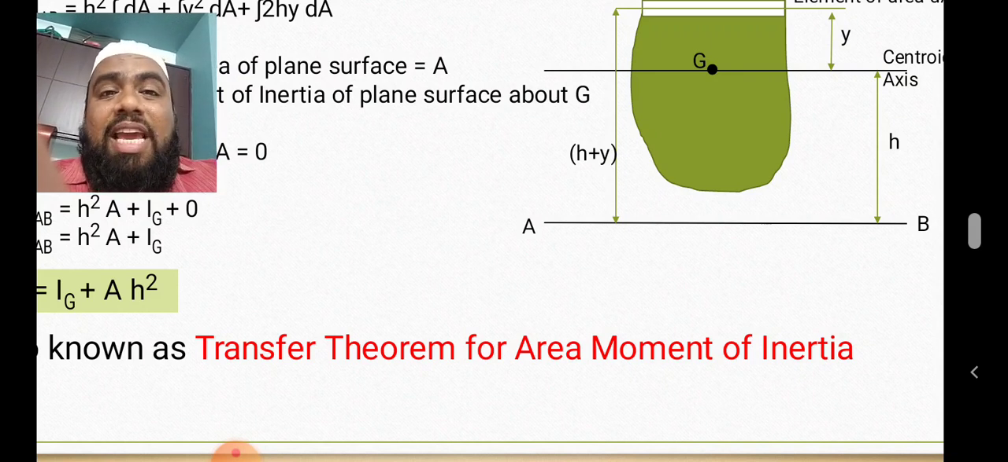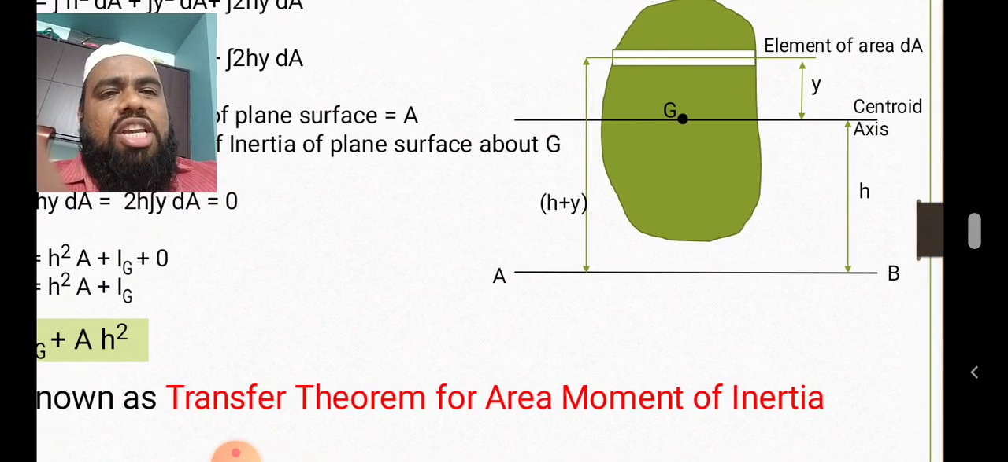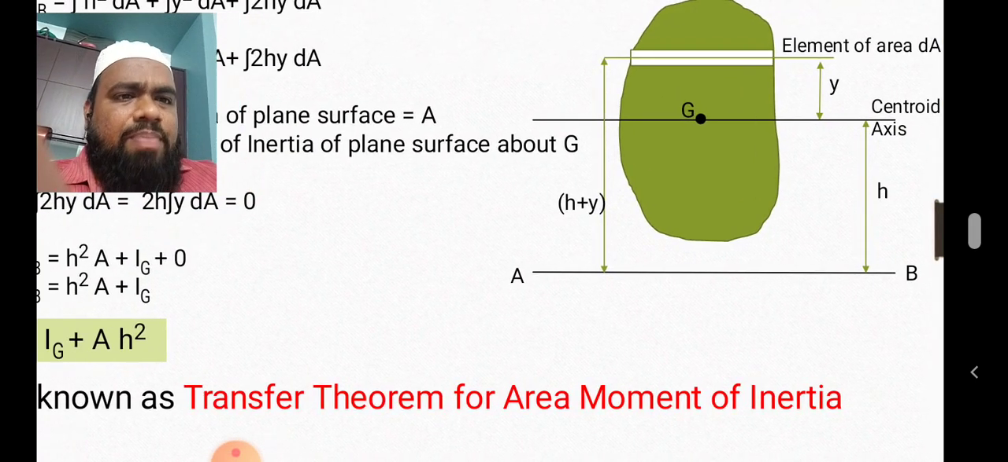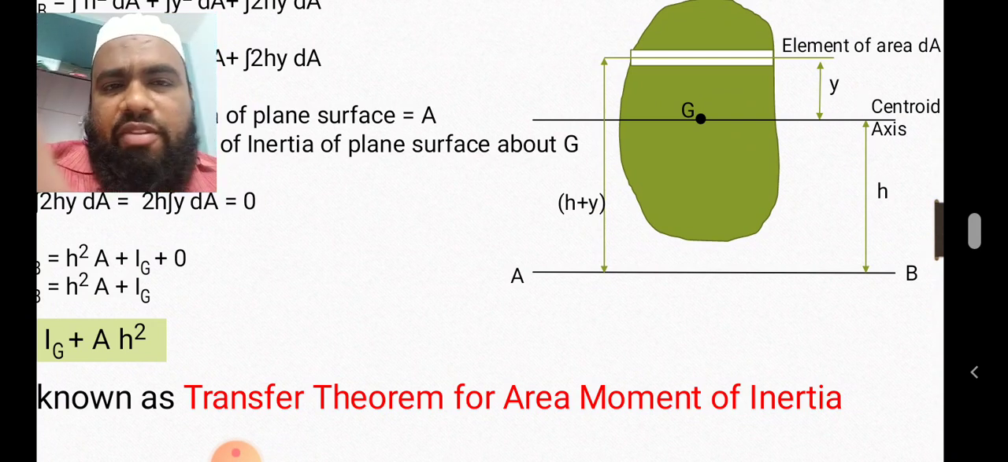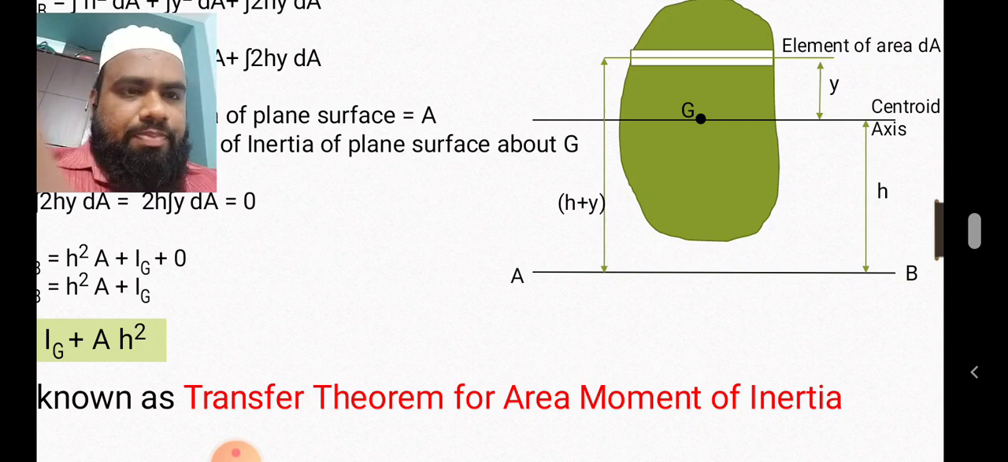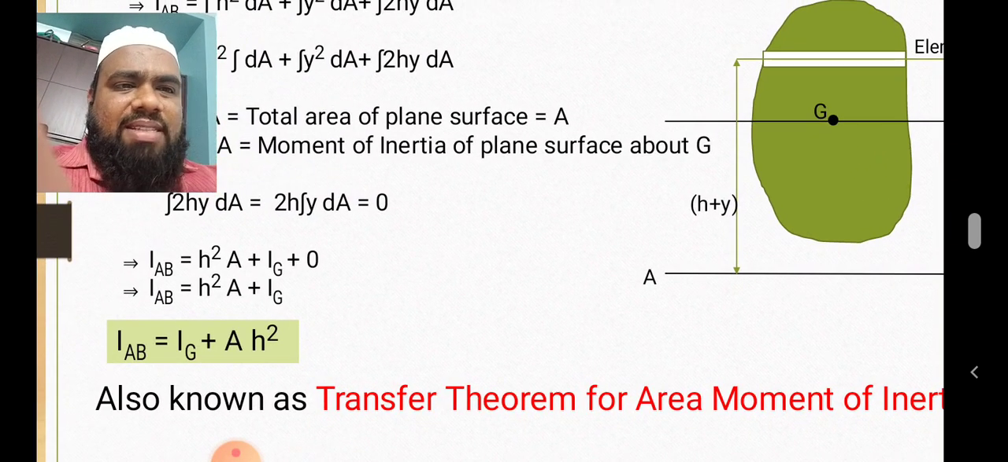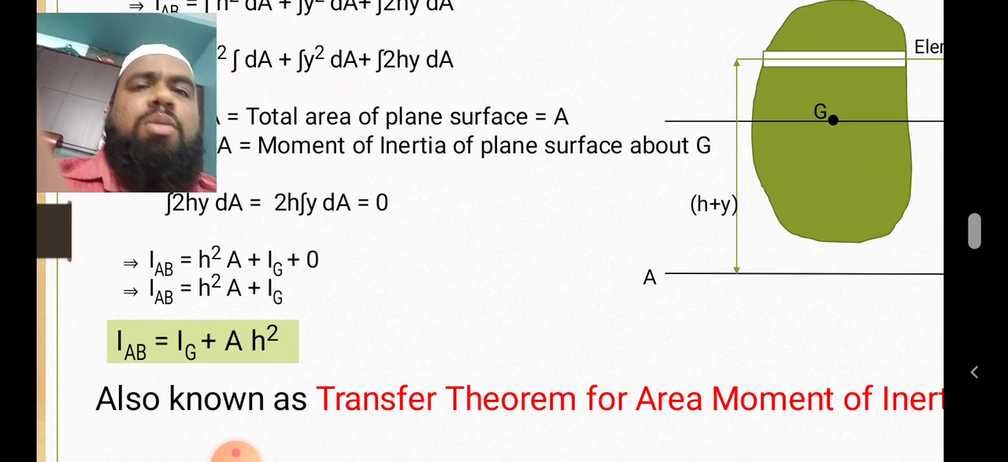You can do the same theorem with respect to y axis also. At G you can draw a vertical line, and this AB line will be parallel to that vertical line, that will be y axis. So you can do it on your own. If you have any doubt, call me. Okay, parallel axis theorem is also known as transfer theorem for area moment of inertia.